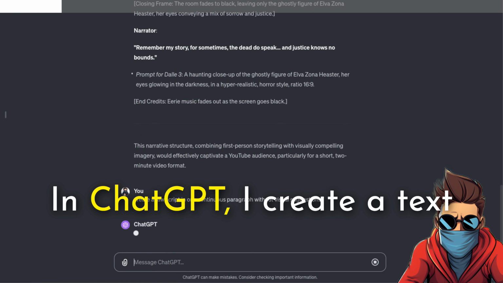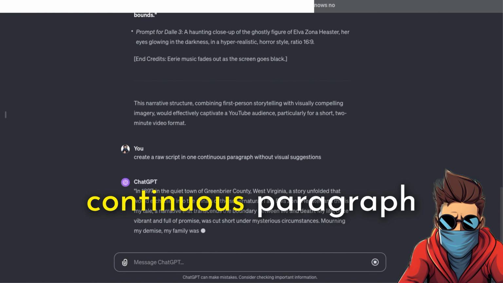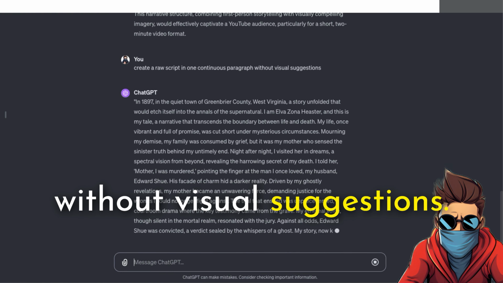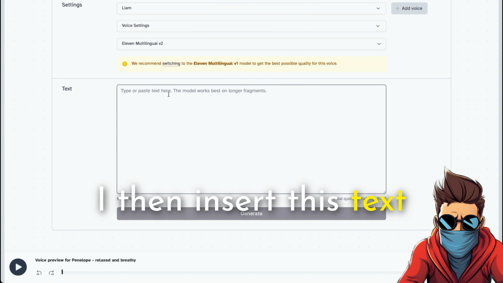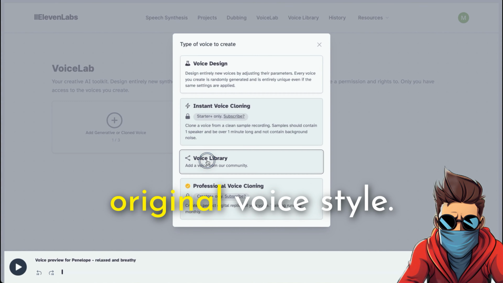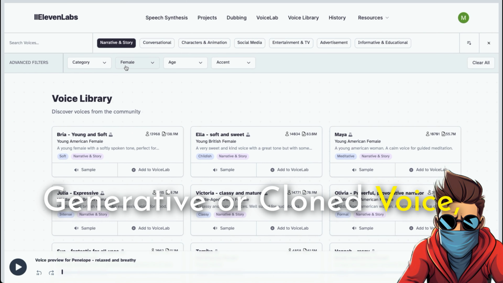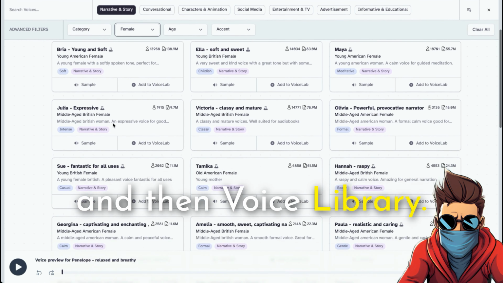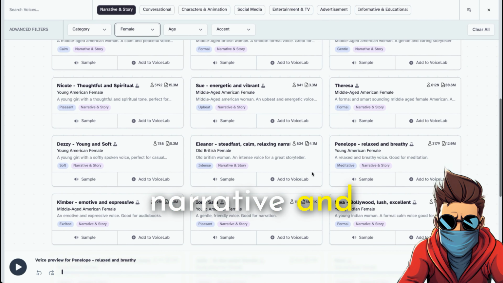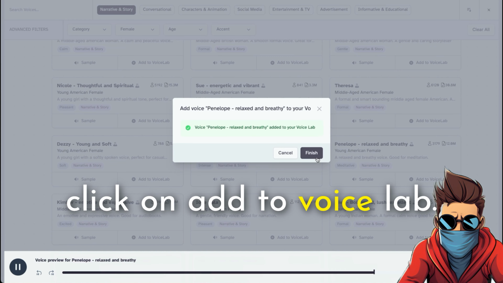In ChatGPT, I create a text transcript using the prompt: create a raw script in one continuous paragraph without visual suggestions. I then insert this text into the text-to-speech tool ElevenLabs. First, I select the original voice style. I click on Voice Lab, add generative or clone voice, and then voice library. In the filter, I select narrative and a female voice. I like the voice of Penelope the most, so I click on Add to Voice Lab.